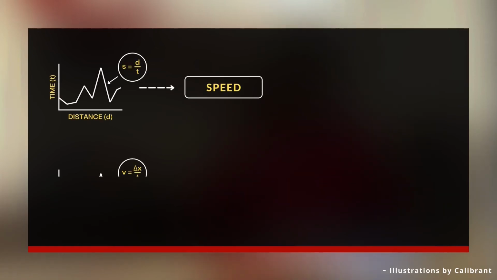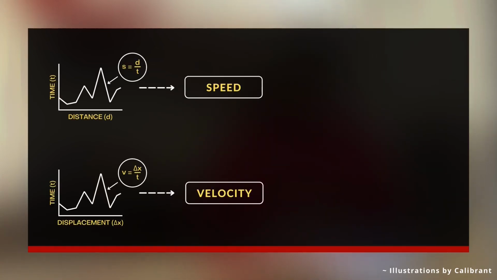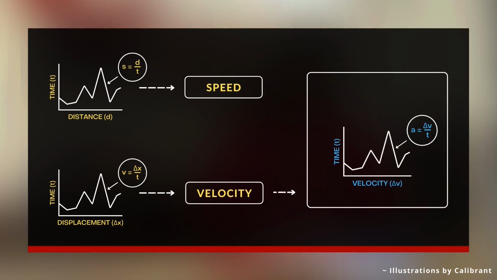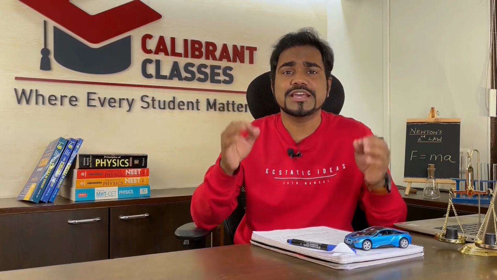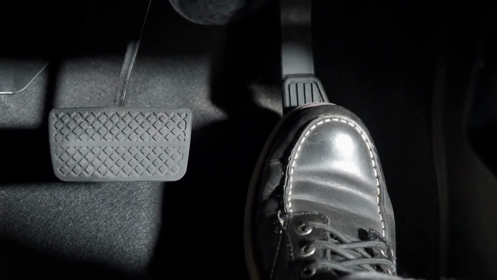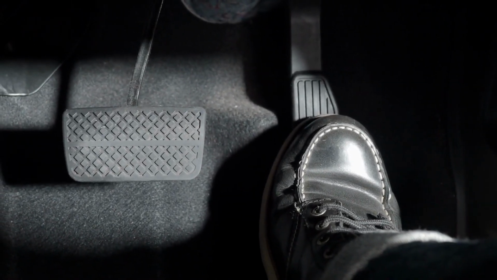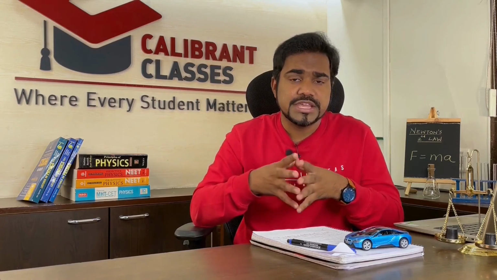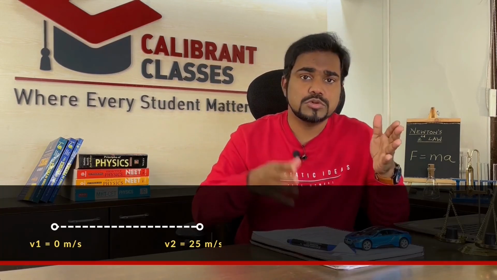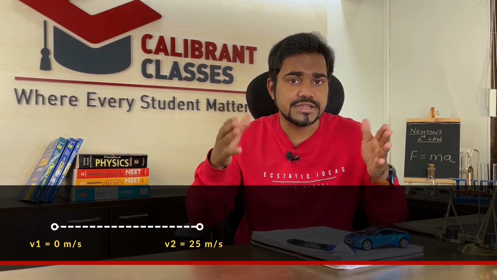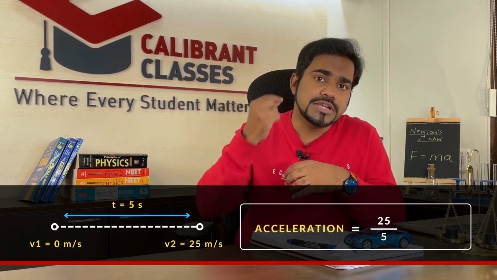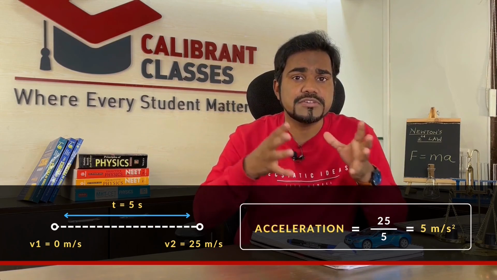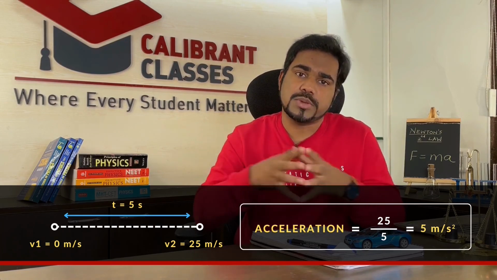Now, we have seen the rate of change of distance and displacement. But if velocity also changes, we call it acceleration. Now, we all know that every vehicle has an accelerator, and when we step on the accelerator, the speed increases. For example, if the speed increases from 0 to 25 meters per second in 5 seconds, the acceleration would be 25 divided by 5, that is 5 meters per second square.